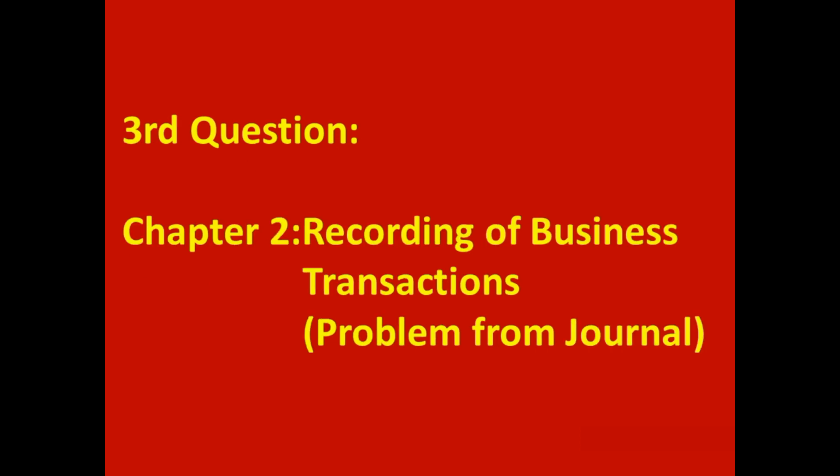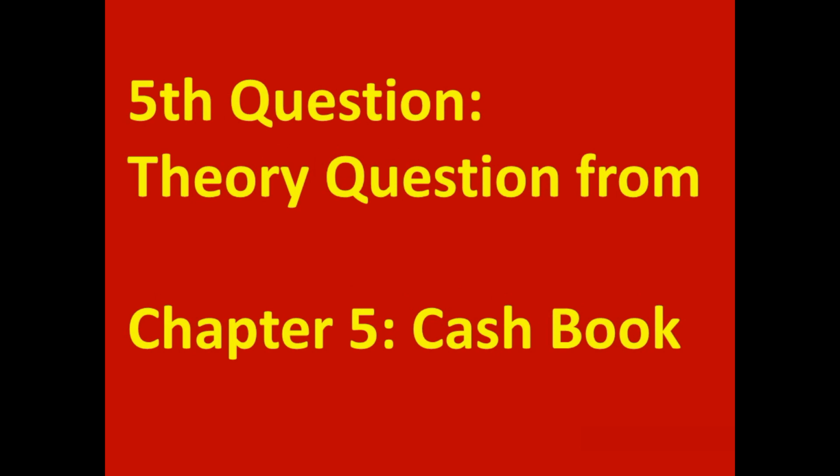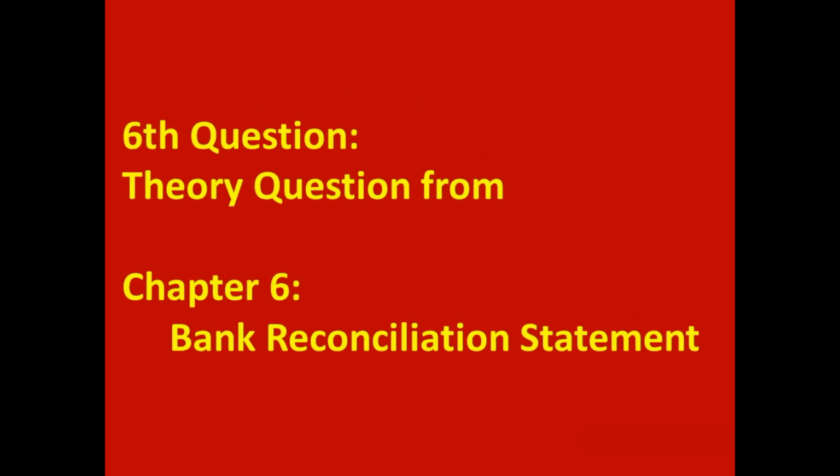Third question comes from chapter 2, recording of business transactions. From journal topic, you will get one problem. Fourth question is a theory question. It comes from chapter 3, subsidiary books. Fifth question is a theory question. It comes from chapter 5, cash book. Sixth question is a theory question. It comes from chapter 6, bank reconciliation statement.